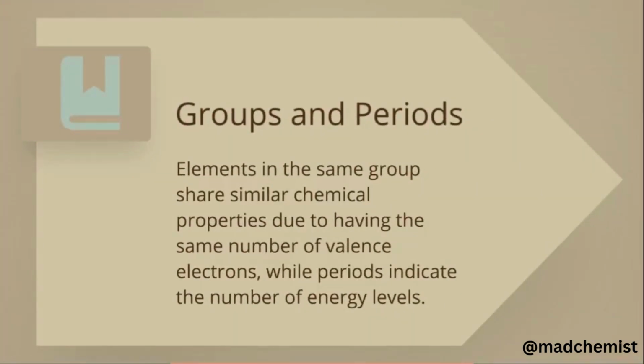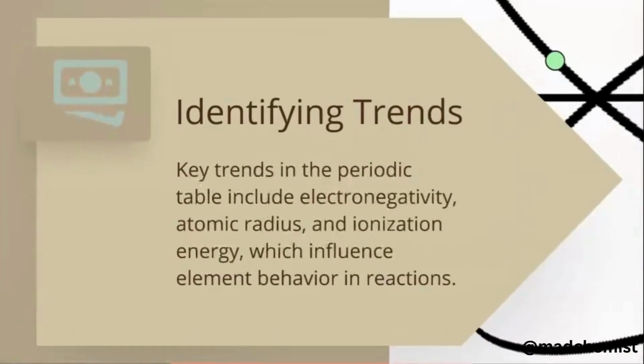Groups and periods. In the periodic table, elements in the same group share similar chemical properties. Groups are the vertical columns in the periodic table, and all elements in a group have the same chemical properties due to having the same number of valence electrons. Periods are horizontal rows, and the period indicates the number of energy levels in which the outermost electron resides.